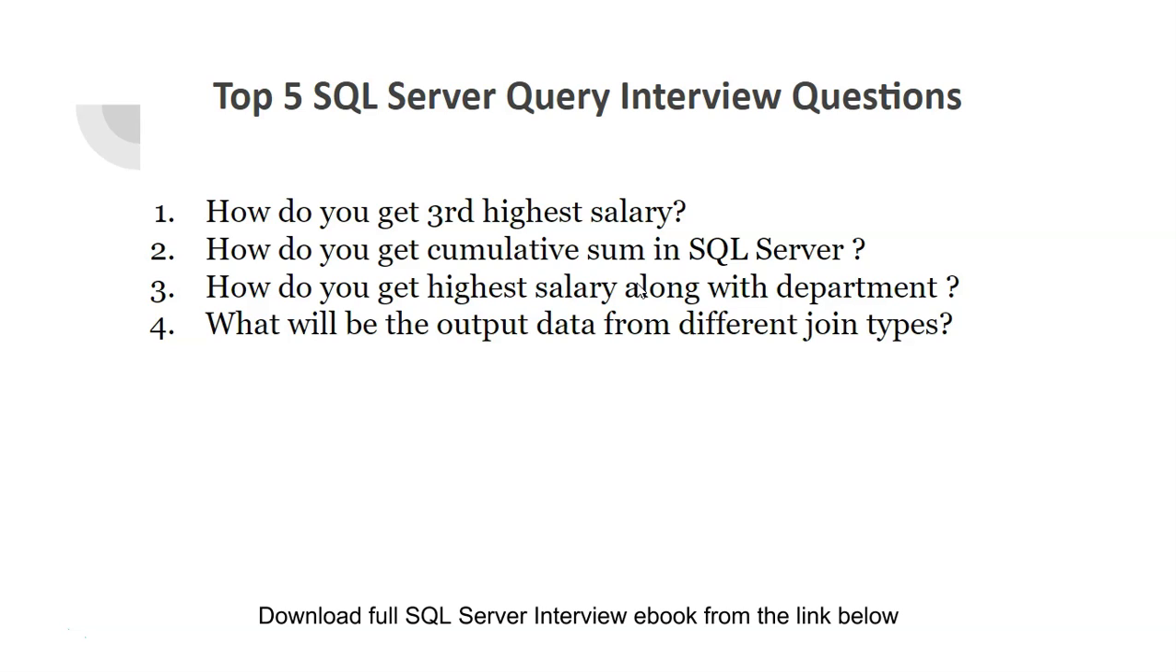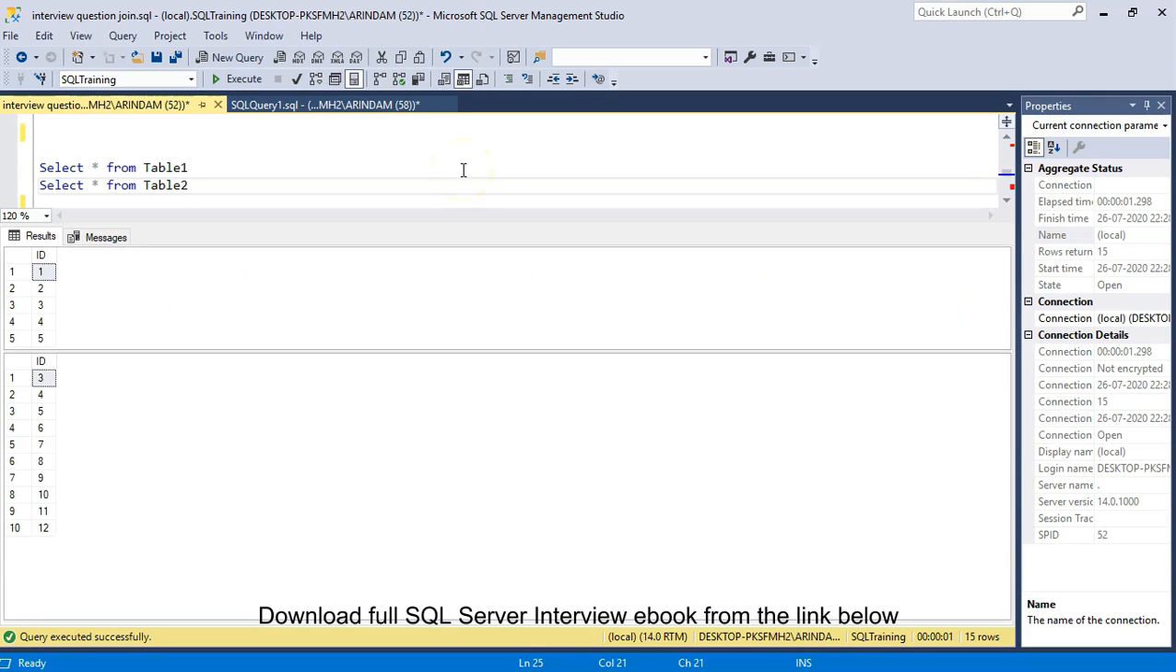The next question is, what will be the output data from different join types? Let's see the table to understand this question. Let's say I have two tables here, table 1 and table 2. Table 1 has ID column with the value 1, 2, 3, 4 and 5. Table 2 starting with value 3, it goes up to value 12. Now the question is, how many rows it will receive for inner join, left join, full outer join and cross join.